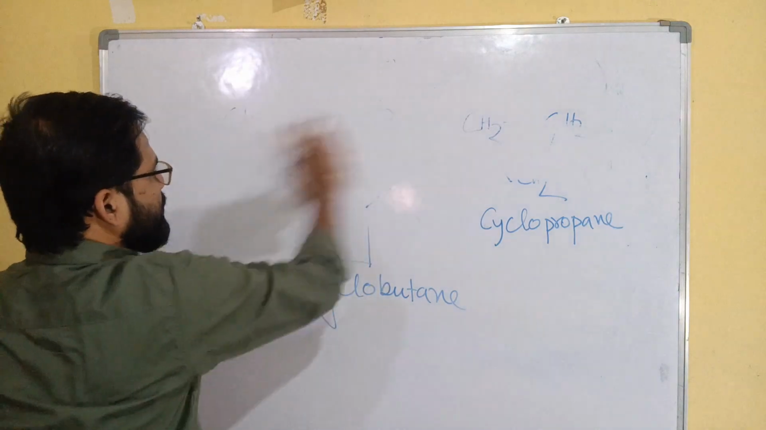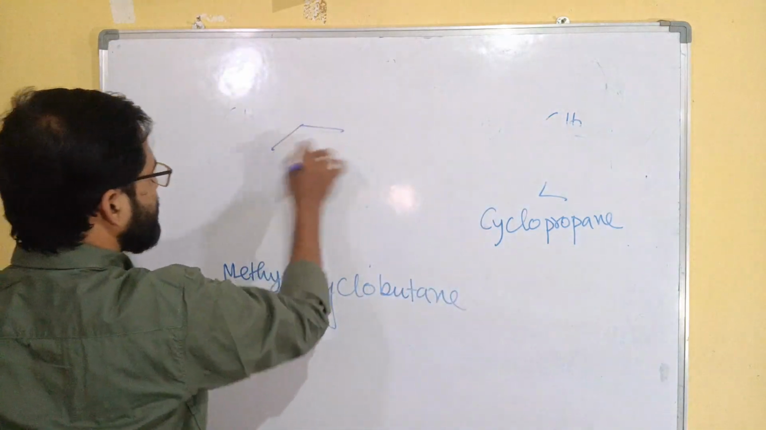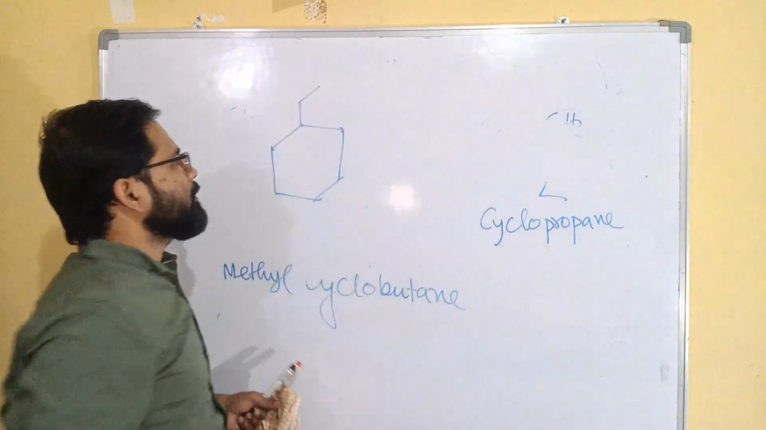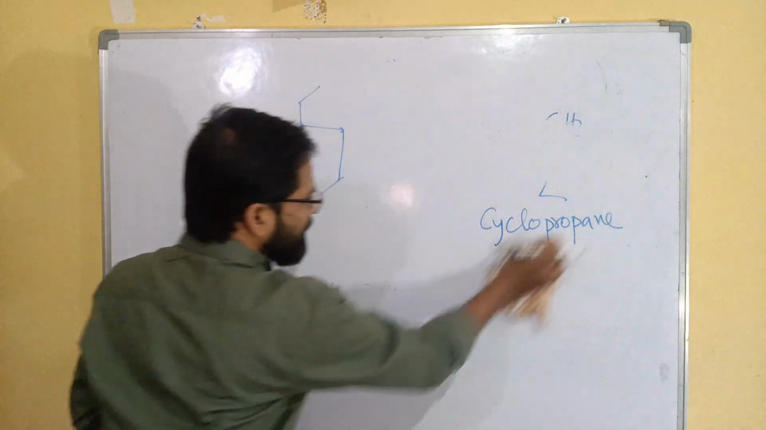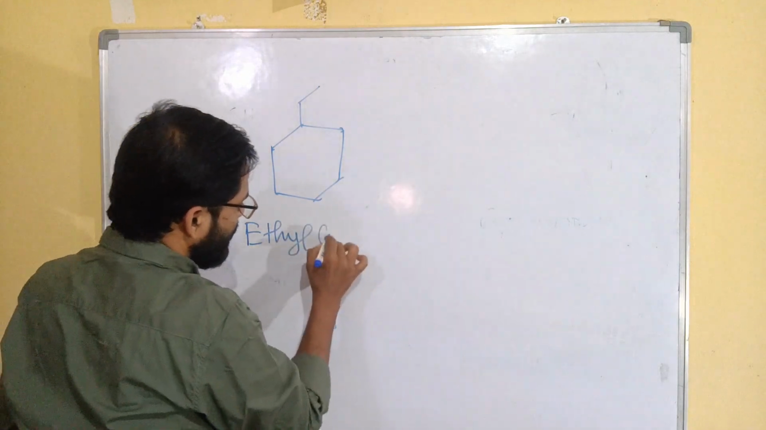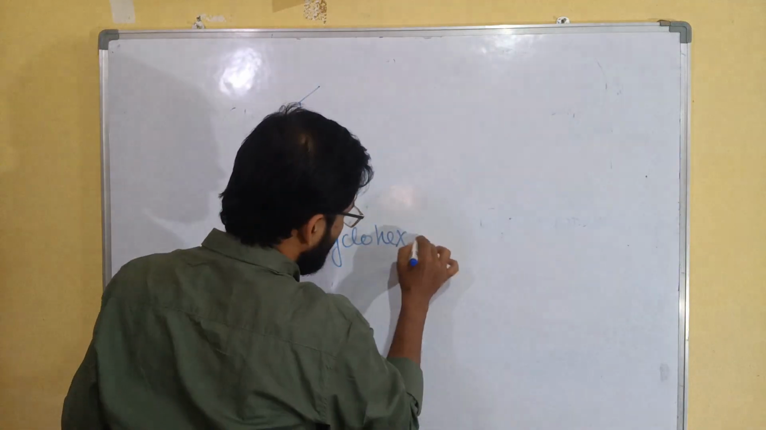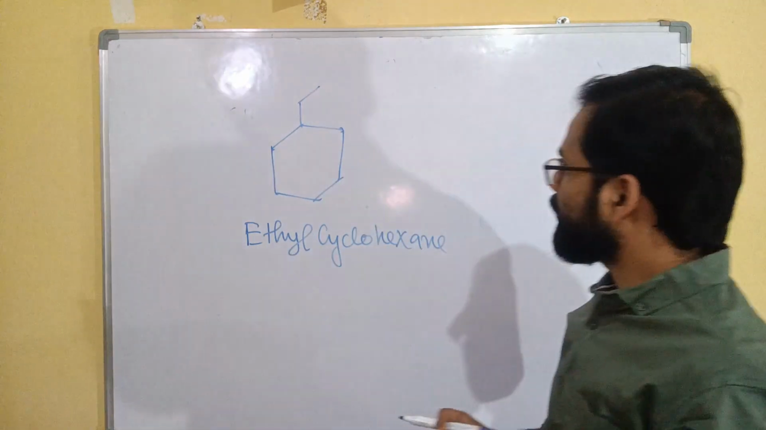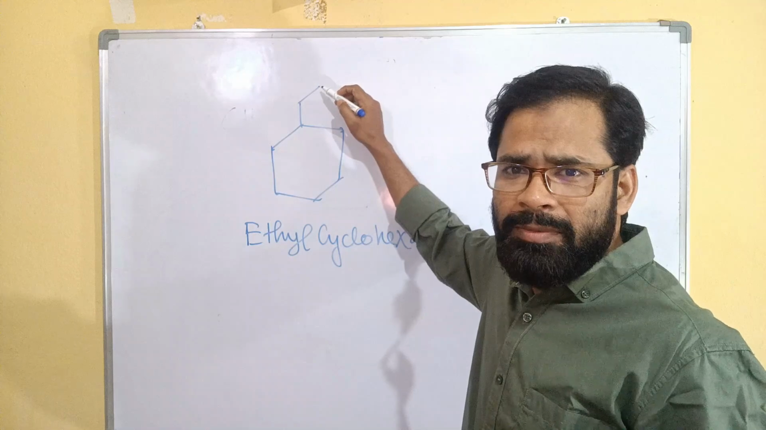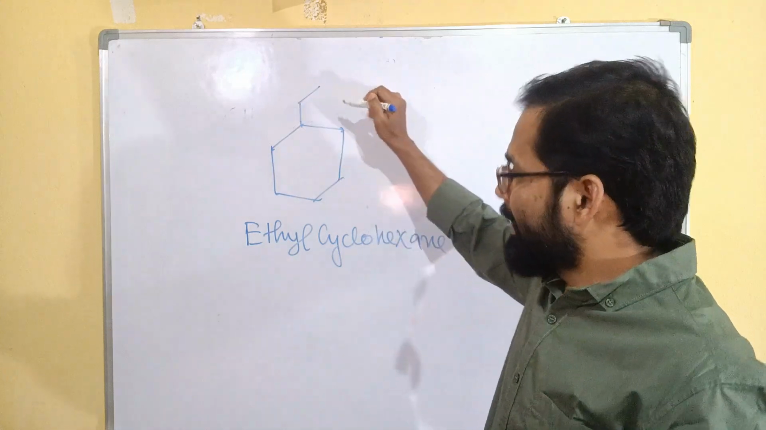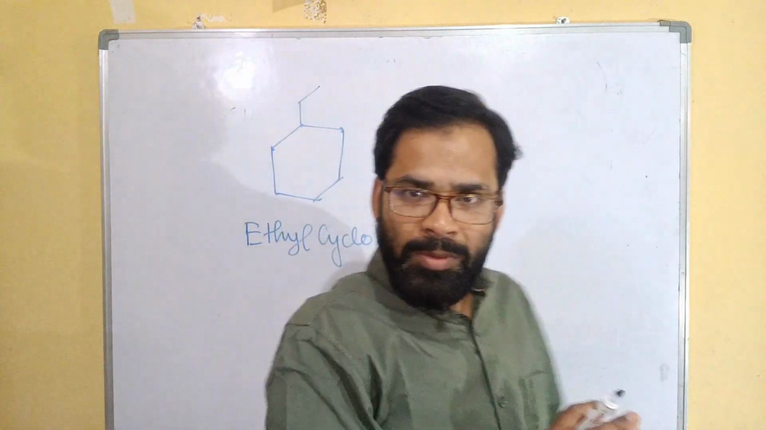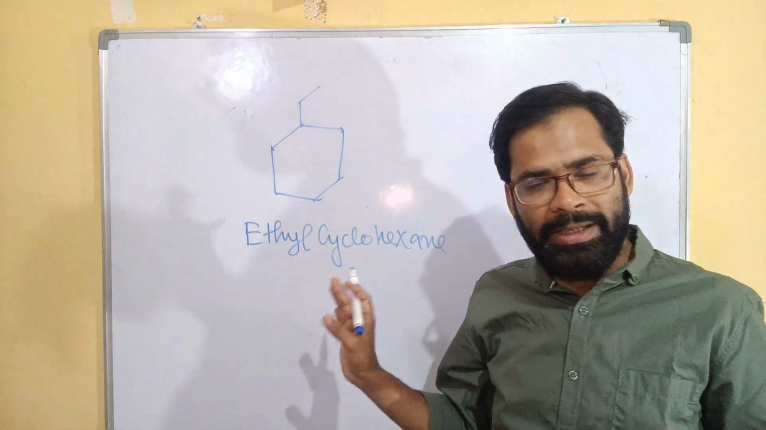Similarly, if I say, what will be the name? That will be ethyl cyclohexane. You can ask me, do you have numbering here also for this substituent? In case of only one substituent or branching, no need to do numbering.